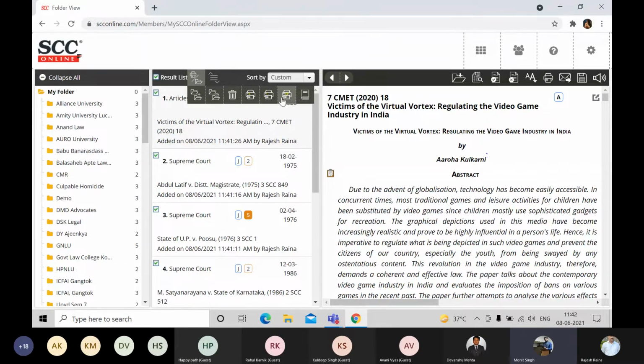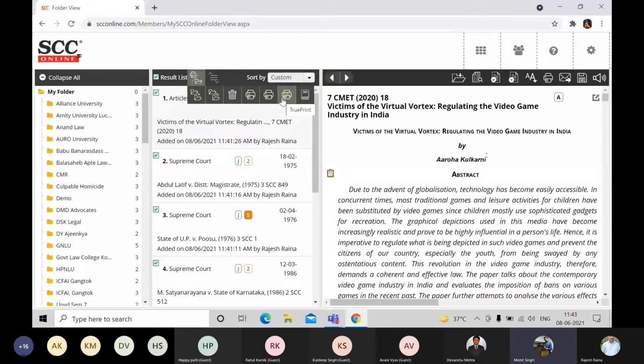If you're concerned about the true printout format, then students, please remember that only those documents will be printed out which contain the true printout. The article does not contain the true printout, right? So it will be skipped. So these are the three options which are available over here, which are of great use and can be a huge time saver for you.